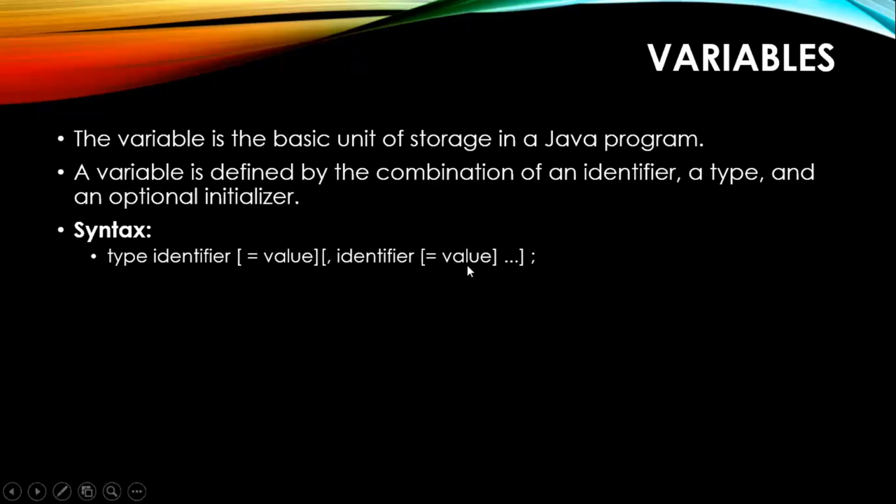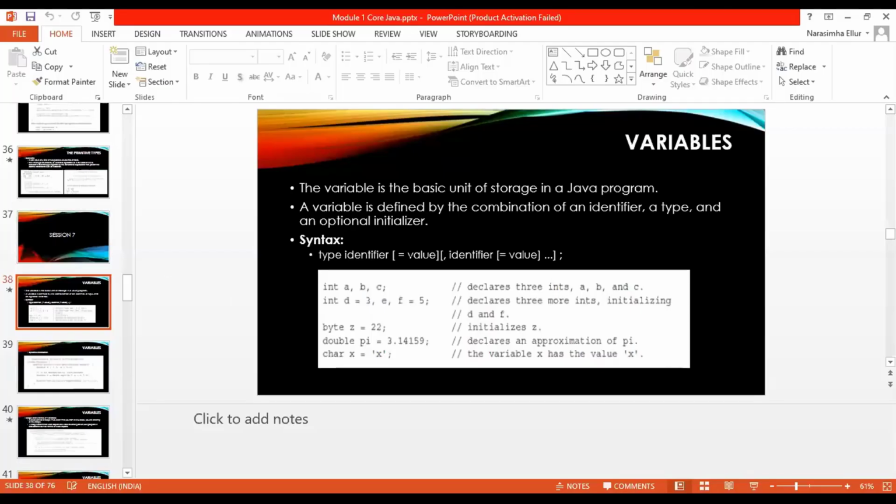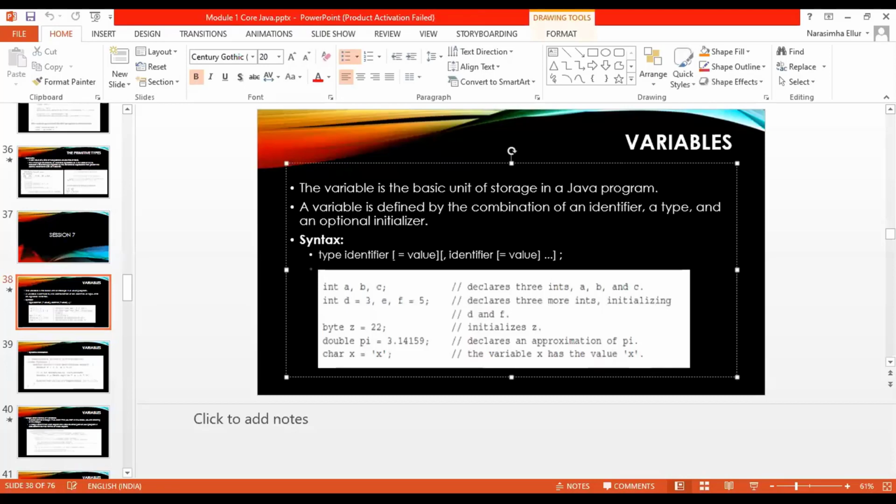That means you can assign a value or may not assign a value. It is up to you. One second, there is a small modification to be done. You will have a type, that means data type, or else let us just change the syntax a bit.